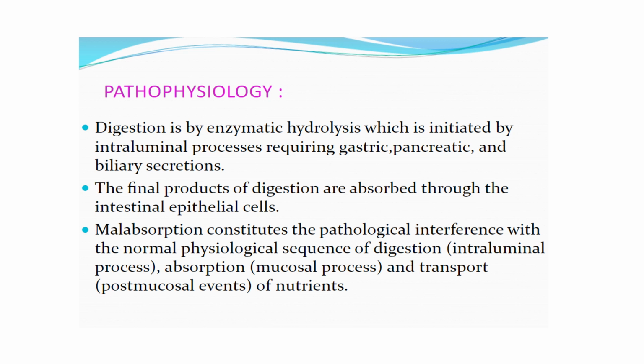Similarly, in maldigestion, there could be pancreatic insufficiency, bile acid insufficiency, or disaccharidase deficiency. In the large intestine, an infective process can lead to disruption, or immunological inflammation can affect the function of the large intestine.